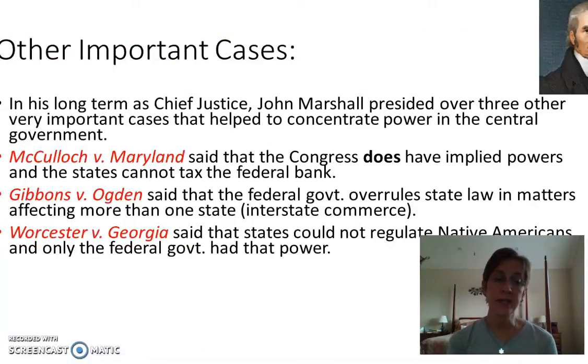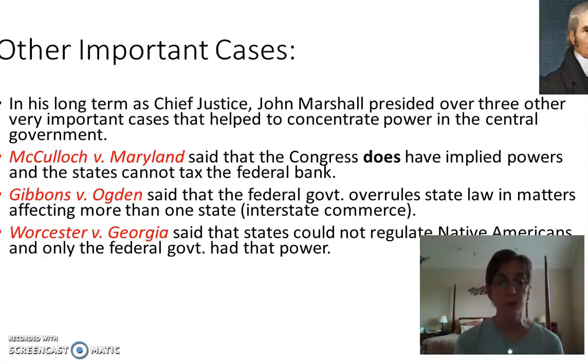All right, there's some other important cases that you're going to have to be responsible for, and we'll talk about them some in class. And some of these become important later on, not right now when Jefferson's president, but just so you have heard them and you don't have to memorize them right this second, but you need to be familiar with them. So these are cases that Chief Justice John Marshall was responsible for. McCulloch versus Maryland said that Congress does have implied powers and states cannot tax the federal bank. This becomes important because we're going to have continuing arguments over bank and no bank and who has the power to decide things about the bank. Remember, that's how we got political parties to start with.